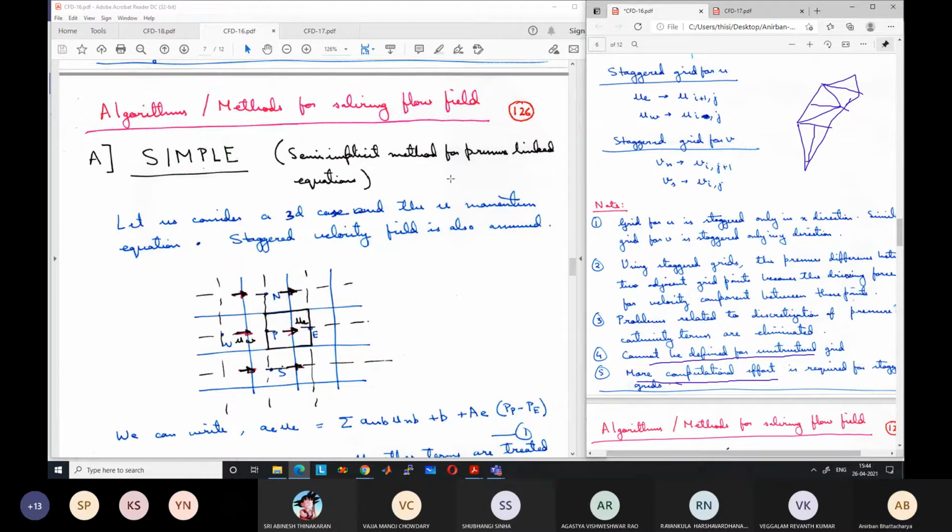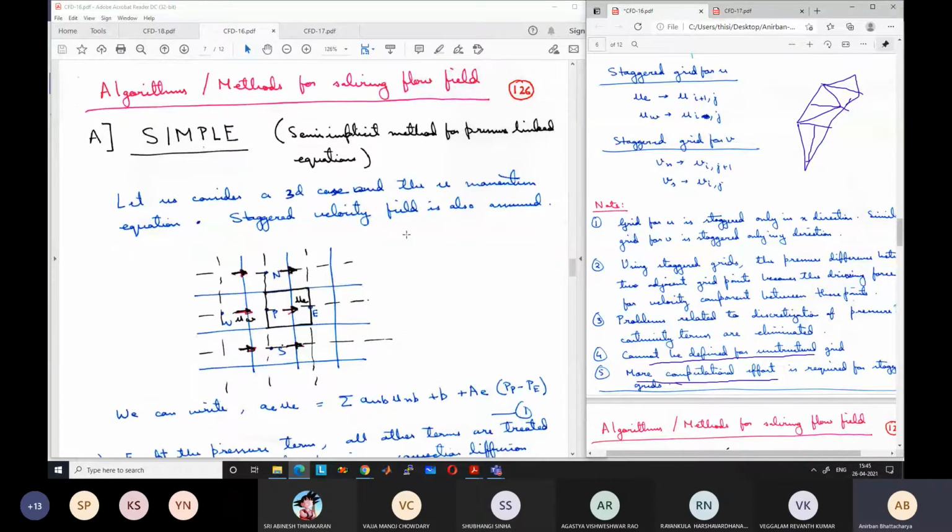Yes. Okay, thank you. So the first algorithm is known as the Semi-Implicit Method for Pressure Linked Equations, SIMPLE. Because it is based on pressure, that's why it is known as a pressure linked method. Basically it's based on calculating the pressure from the continuity equation. So they have given the acronym SIMPLE so that it is easier to remember.